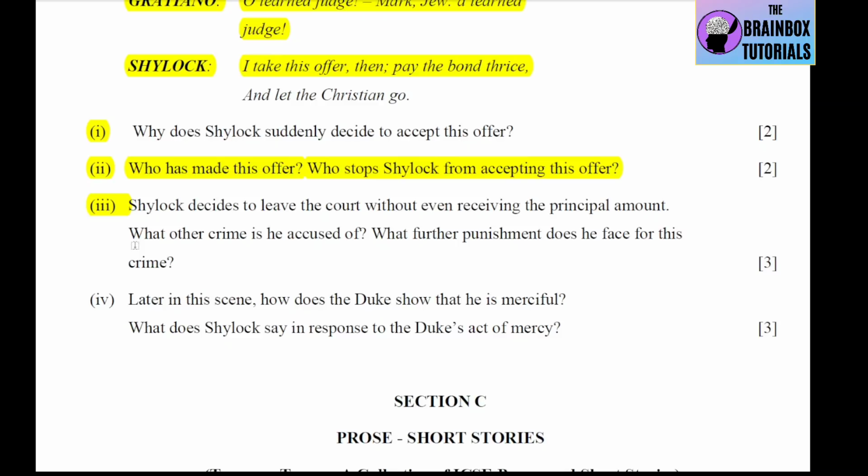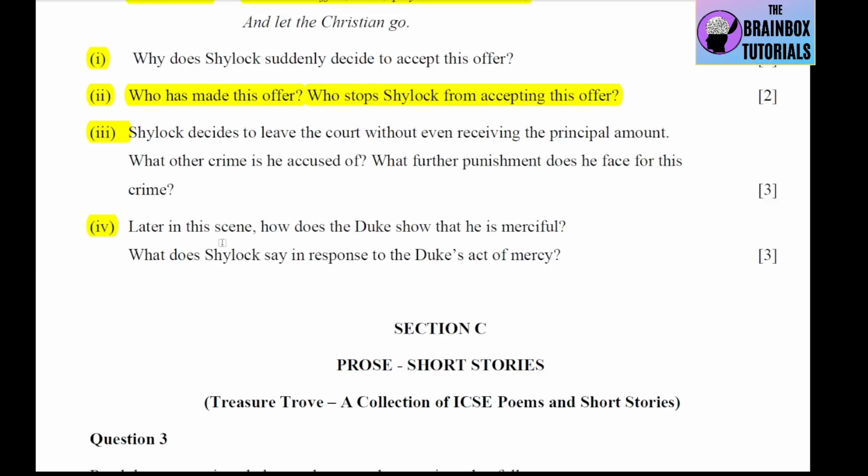Number 4 is, later in this scene, how does the Duke show that he is merciful? And the second part is, what does Shylock say in response to the Duke's act of mercy? So, how does the Duke show that he is merciful? The Duke shows his mercy by sparing Shylock's life and demands only a fine rather than half of the Jew's estate. And what does Shylock say in response? Shylock claims that they may as well take his life as it is worthless without his estate.